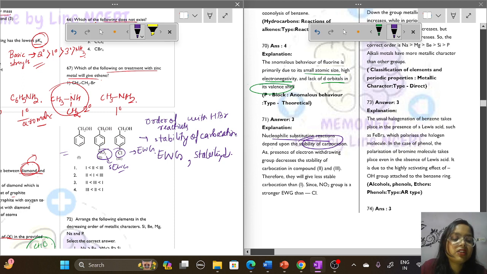So which option has the second one as the least? Option number 3. Second one is least, then the third one also has an electron withdrawing group present, therefore the order is the second option, then the third, then option number 1. Option 3 is the correct option here.